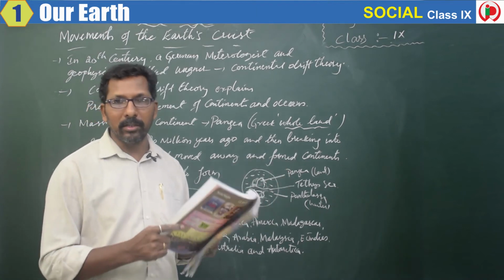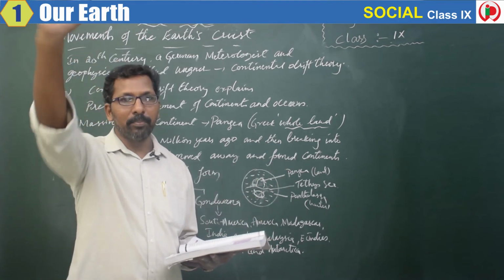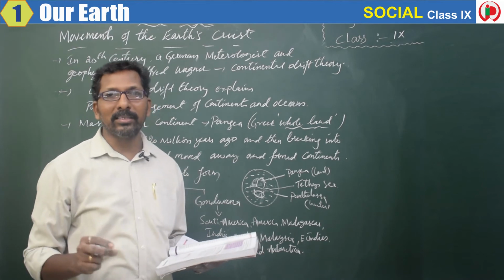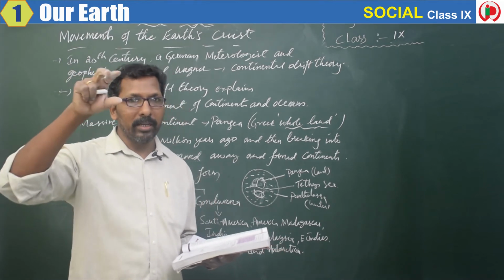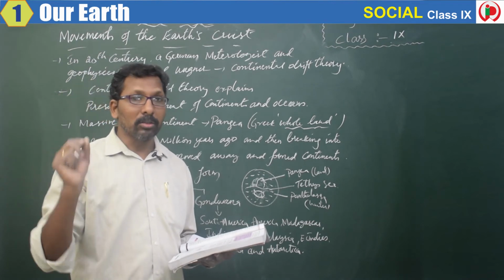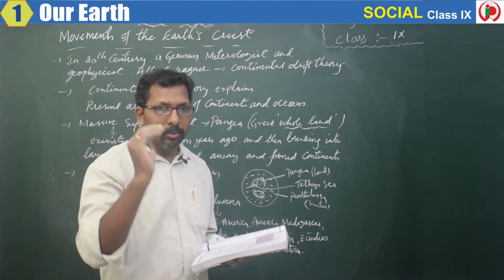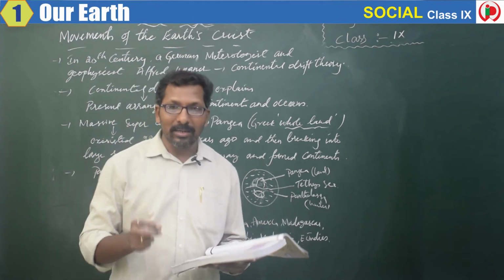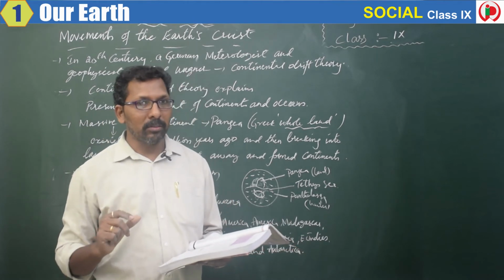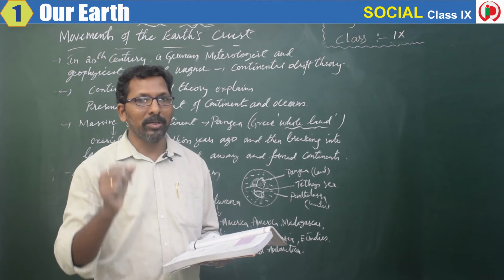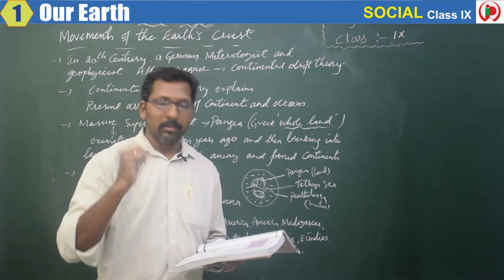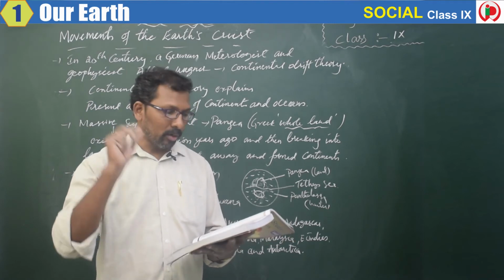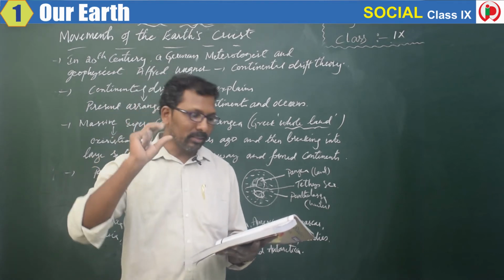If you look, there are so many continents: North America, South America, Africa, Europe, Asia, Australia. Yes, there are some continents which can be called a jigsaw puzzle, for example Europe and Africa.